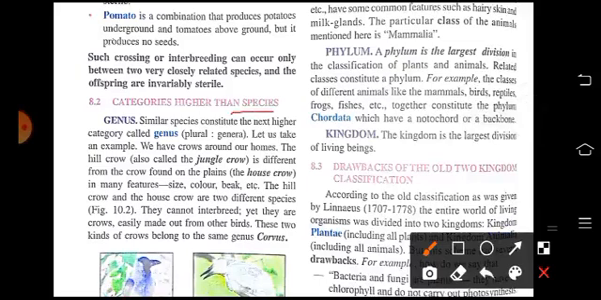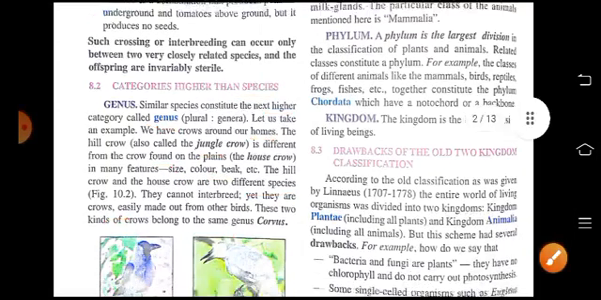Now after species comes a genus. It is above species. So similar species constitute the next higher category, and it is called genus. Like, children, you have all seen crows around our homes. The hill crow, which is also known as the jungle crow, is different from the crow found on the plains, or the house crow, in size, color, and beak. The hill crow and house crow are of different species. They cannot interbreed, yet they are crows. These two kinds of crows belong to the same genus, and that is Corvus.